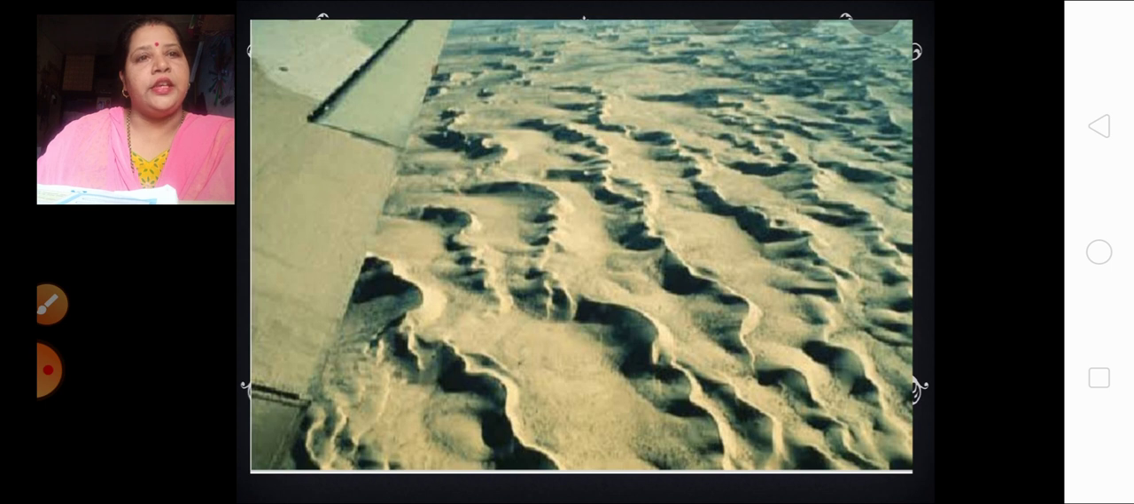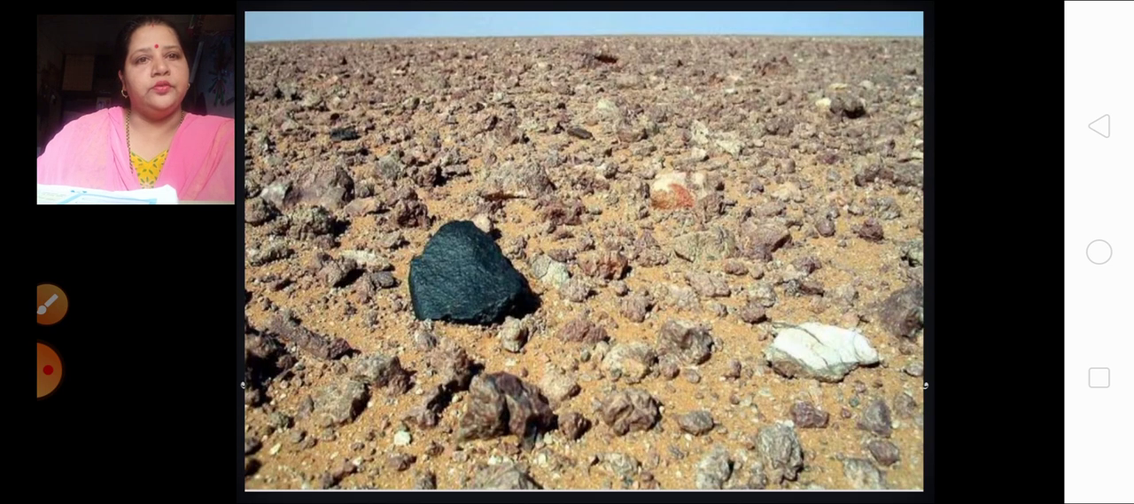Yes, this is a sieve. Okay, just now I showed you, a sieve landform is formed. Then, what is this? This is called a hamada. You can see these small stones and the sand which is getting collected between them. So it is called a hamada.